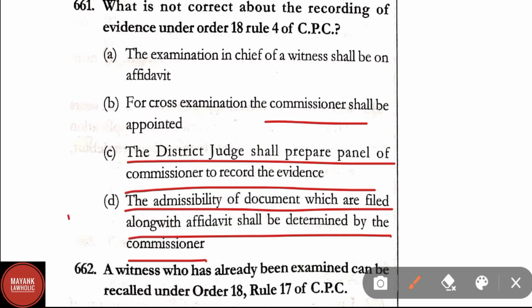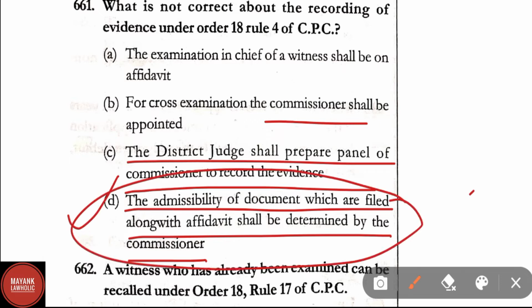In question number 661, the incorrect option has been asked. Here option D is incorrect, that is the admissibility of documents which are filed along with affidavit shall be determined by the commissioner is incorrect. Therefore it will be the right answer. Whereas other options, the examination in chief of witness shall be on affidavit is correct. For cross examination the commissioner shall be appointed is also correct, and the district judge shall prepare a panel of commissioners to record the evidence is also correct.